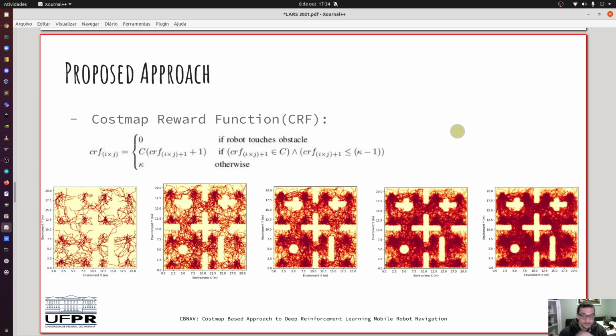In order to mitigate this behavior, we propose the cost map reward function and cost map path function. CRF is a height matrix to describe where the most promising places to navigate inside the environment are. The matrix evolves with training episodes as illustrated by the pictures. Here we can see in the first episodes, it's a very simple custom reward function.